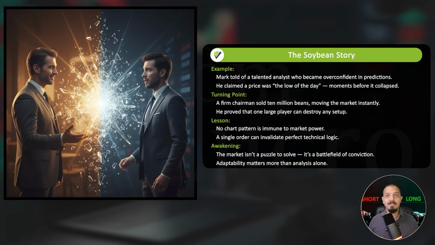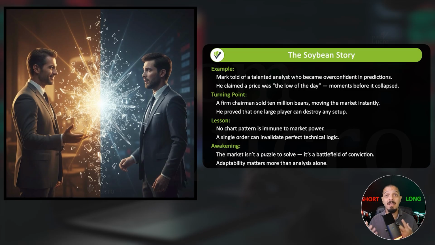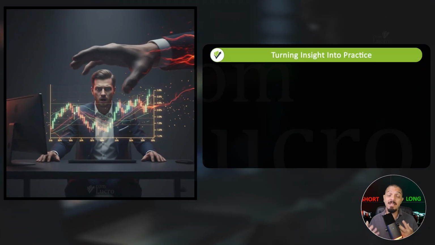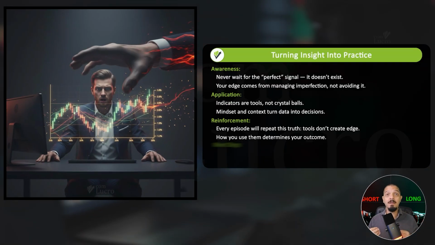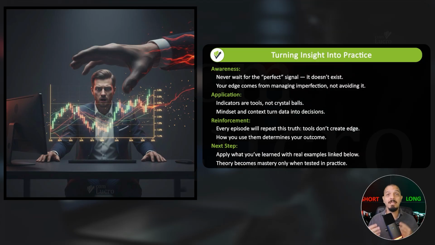And that's the lesson. Sometimes it takes just one player with enough size or conviction to completely destroy your perfect setup. So, the next time you find yourself waiting for that perfect signal, remember this: it only takes one player with enough power to make your setup irrelevant.